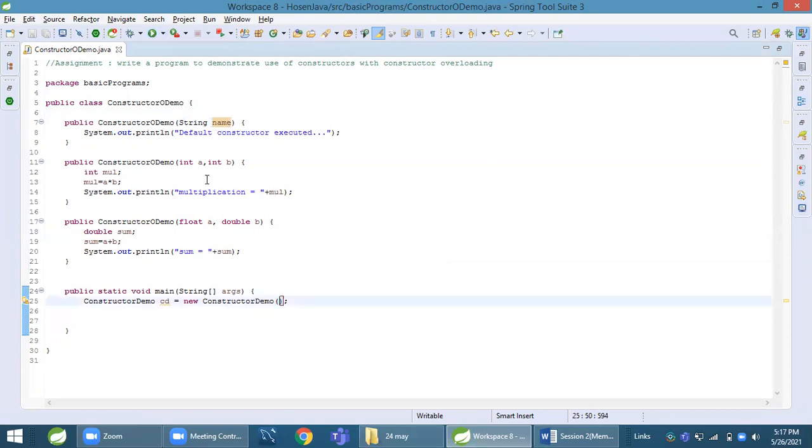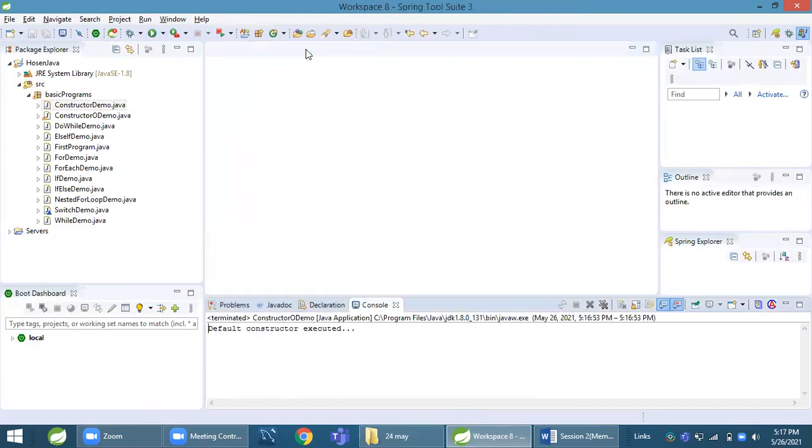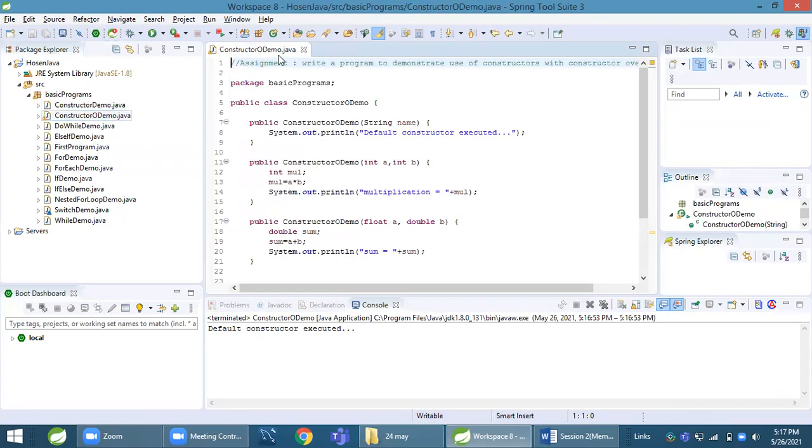It might be printing the previous program's output. Let me open it once again. Constructor coding.